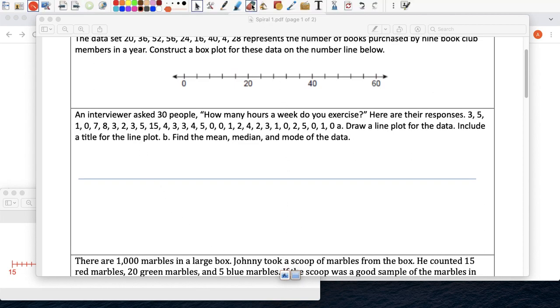We need a line plot here. What is our smallest number? So we have 0, 1, 2, 3, 4, 5, 6, 7, 8, 9, 10. I'll write the numbers down.